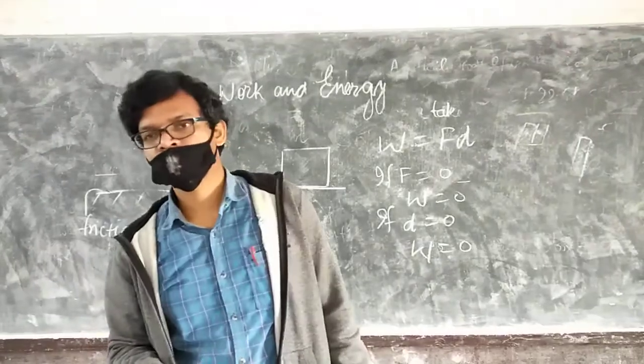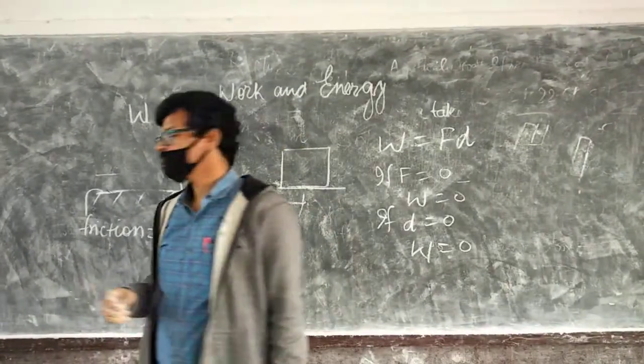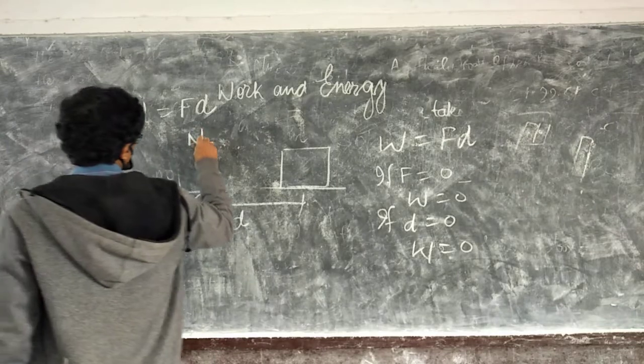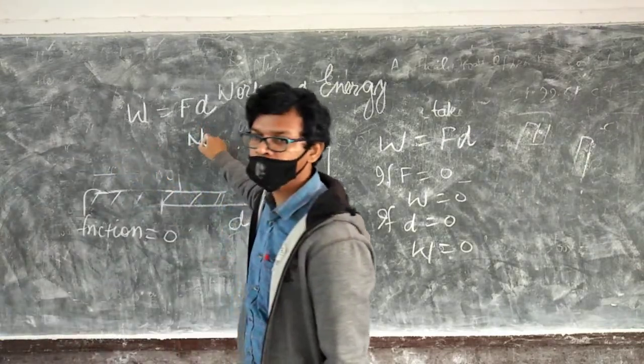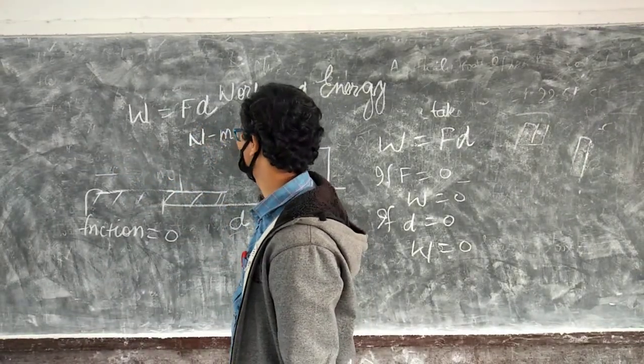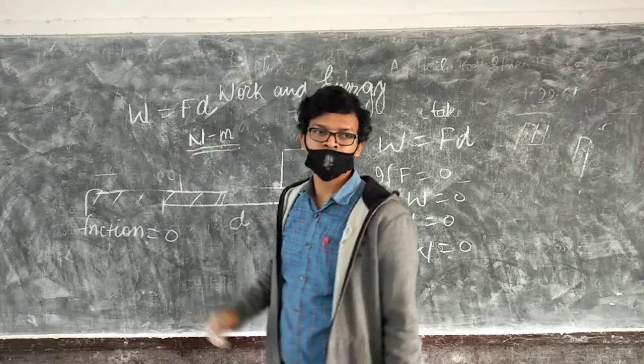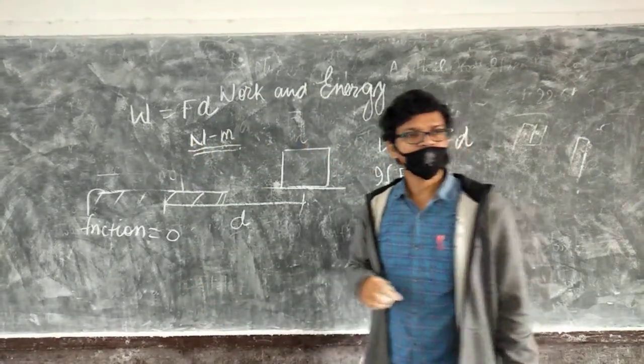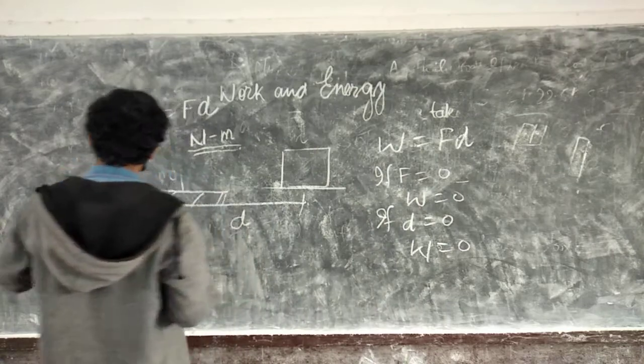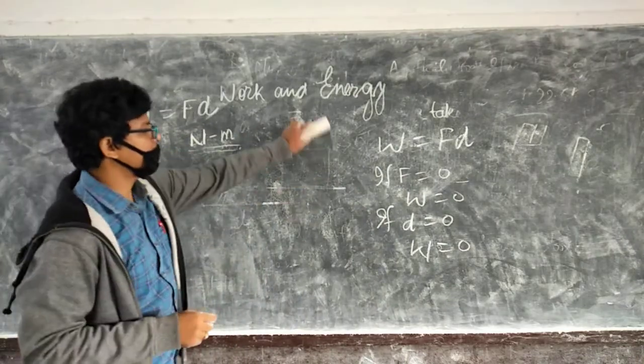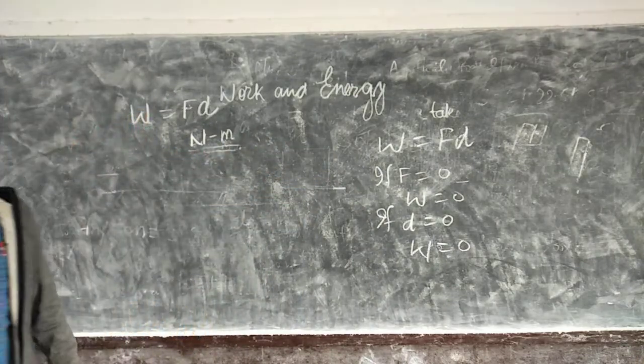What is the unit of force? Newton. What is the unit of displacement? Meter. So this is the unit of work: Newton meter. And this Newton meter is known as joule.